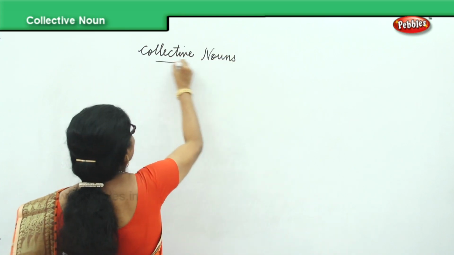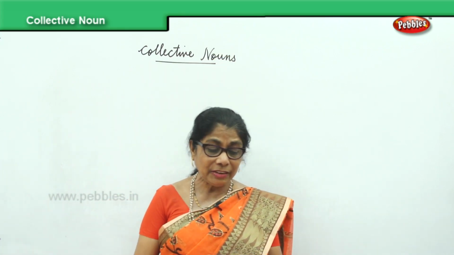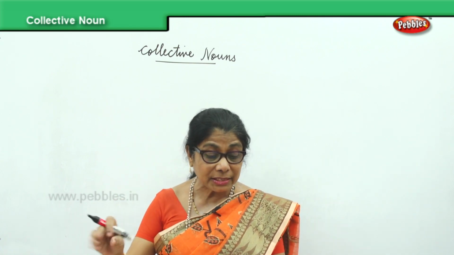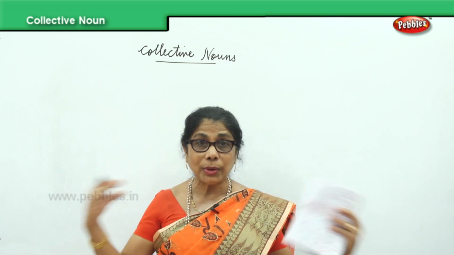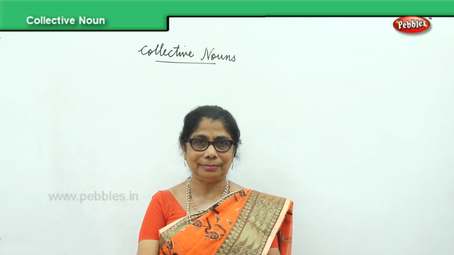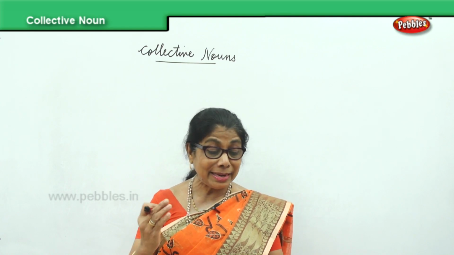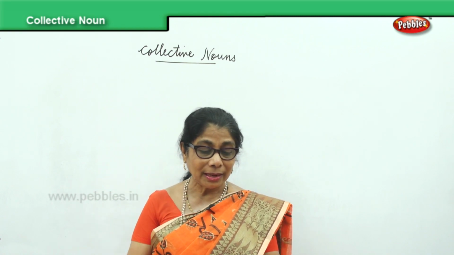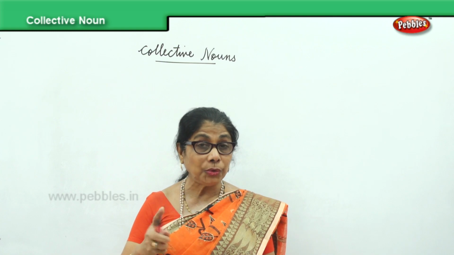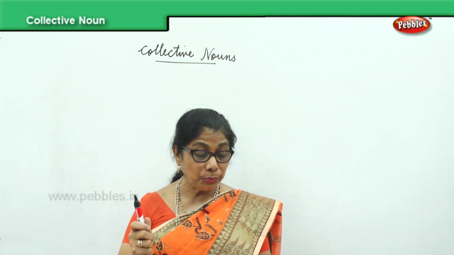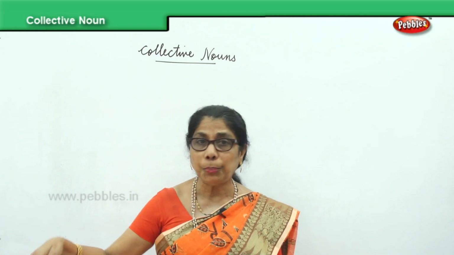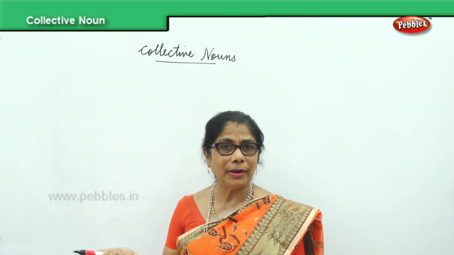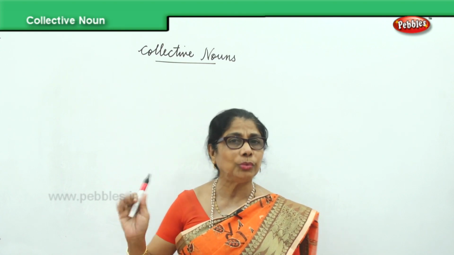Now, what are collective nouns? A collective noun is a name given to a collection of persons or things taken together, spoken as a whole. So, when you see a group of lions, you will say it's a pride of lions. It is the name given as a whole to that particular group.